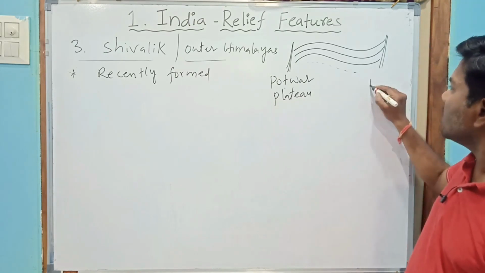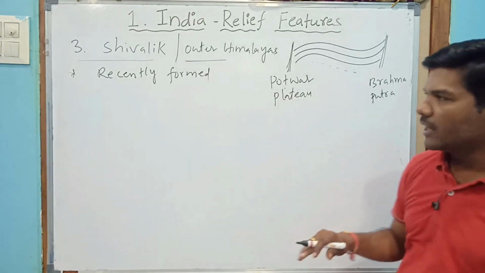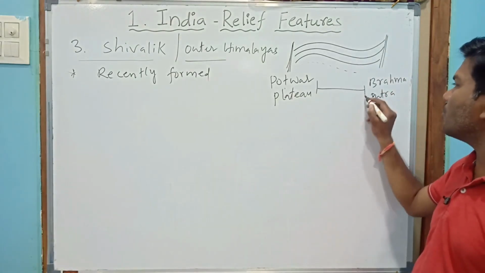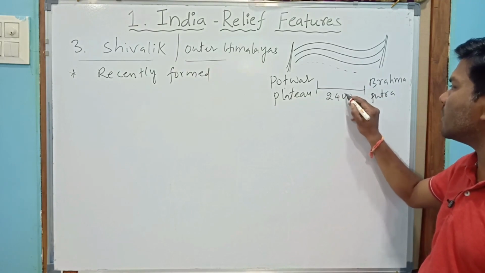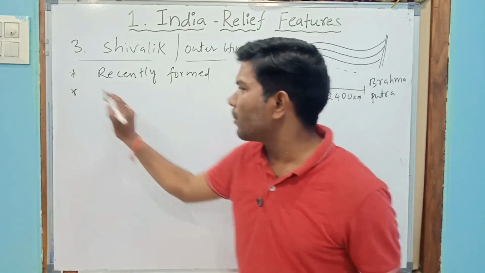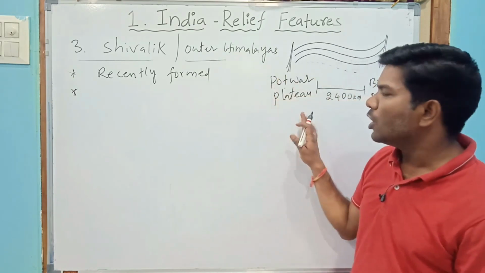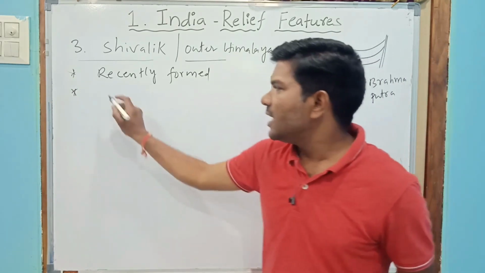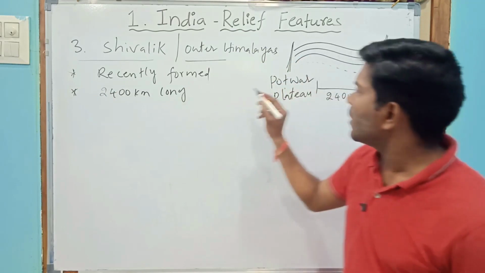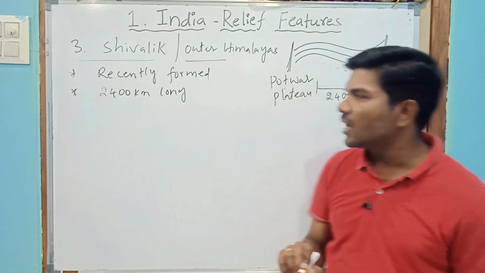Plateau region to here, the Brahmaputra Valley. These stretch from the Potwar Plateau to the Brahmaputra Valley, about 2,400 kilometers long. Where is the Potwar Plateau? The Potwar Plateau is located in Pakistan. So 2,400 kilometers long. These are also parallel to Himadri and Himachal.